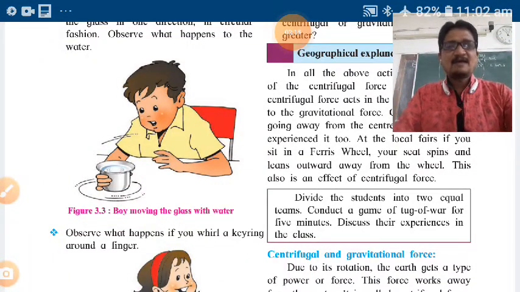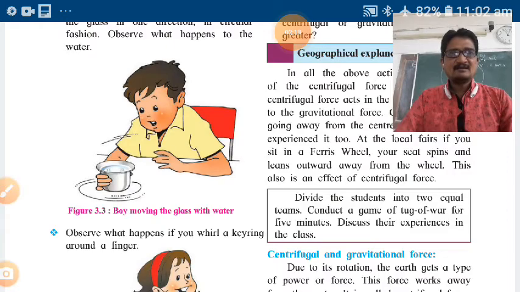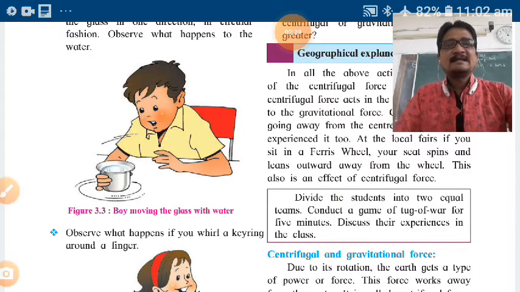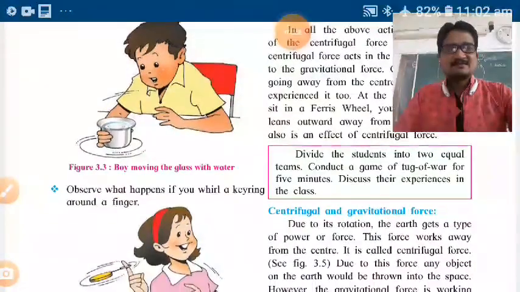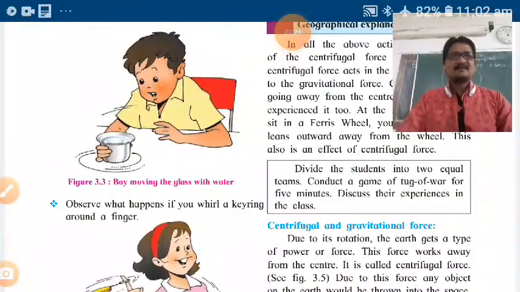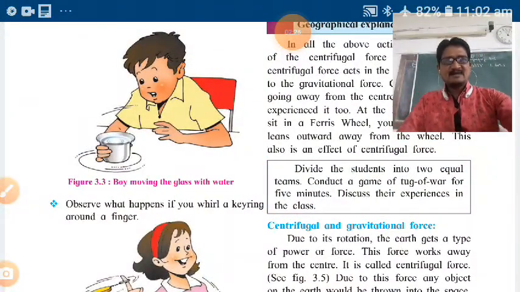Then observe what happens if you whirl a key ring around the finger. So take a key ring and just whirl it.